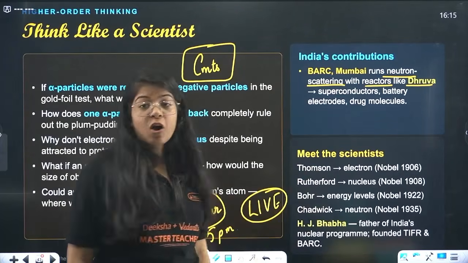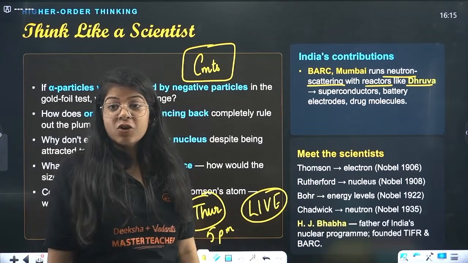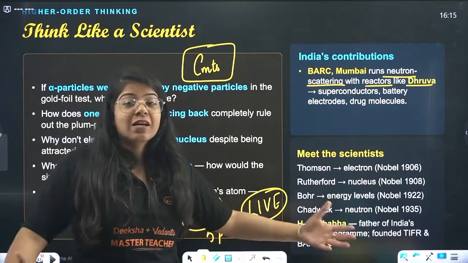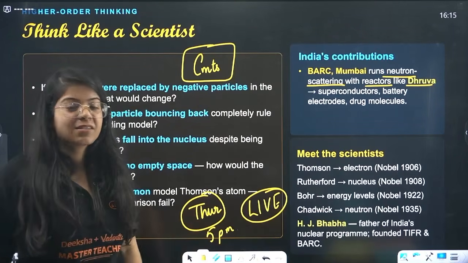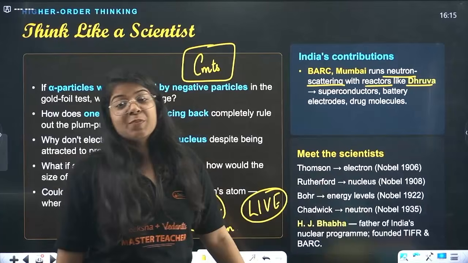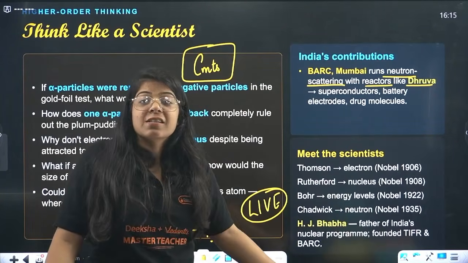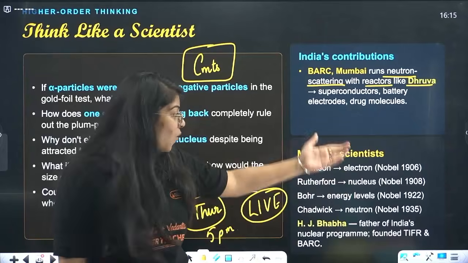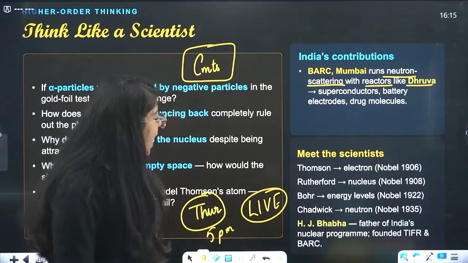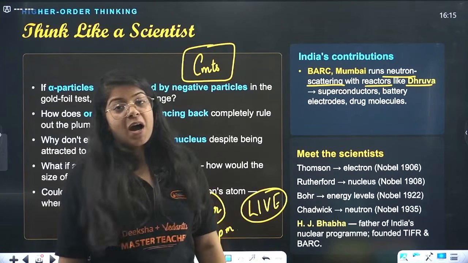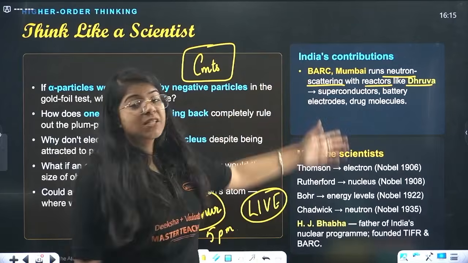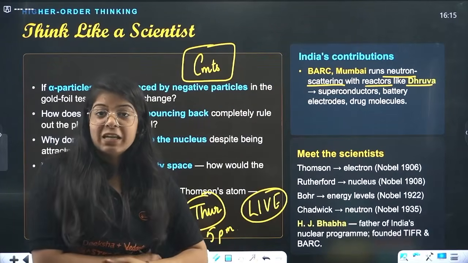What are the scientists we studied? We studied about Thomson. He told that electron exists. Rutherford, he told that protons exist, nucleus exists. Bohr told that there are specific energy levels. Chadwick told us that there is something that exists, that is neutron, and they all won Nobel Prizes for that. And we have H.J. Bhabha, on whom this Bhabha Atomic Research Centre was being made.